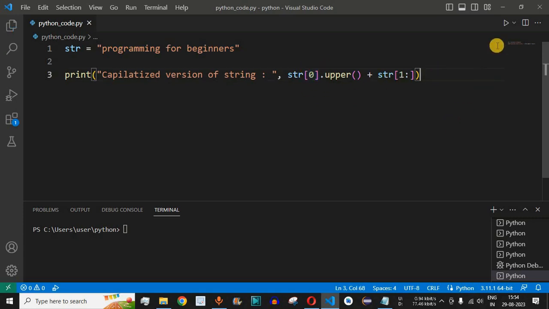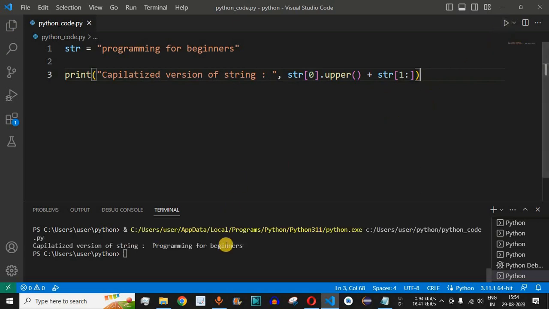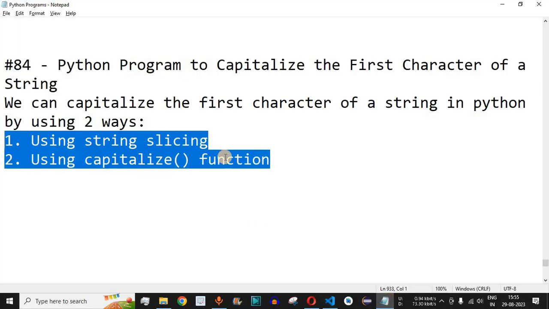Now let me save this file and try running this code. As you can see, we are getting "programming for beginners", and this time the first character, that is the letter P, is in uppercase. So guys, this is one way to capitalize the given string.